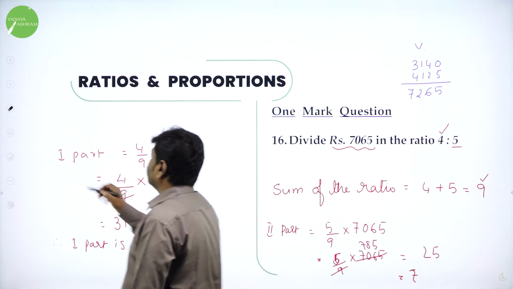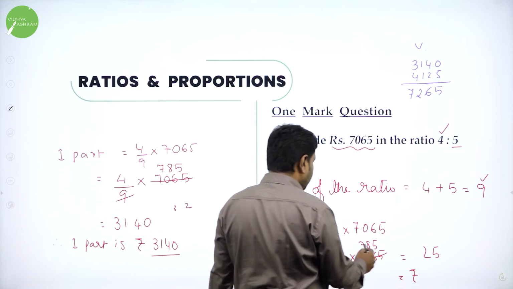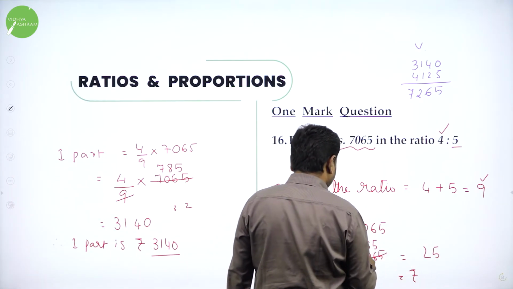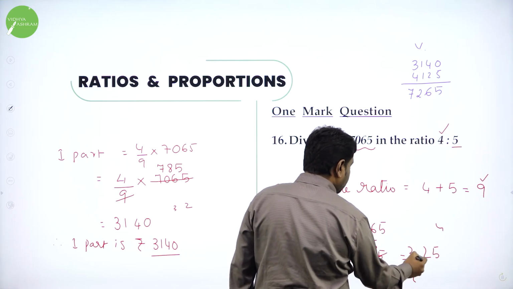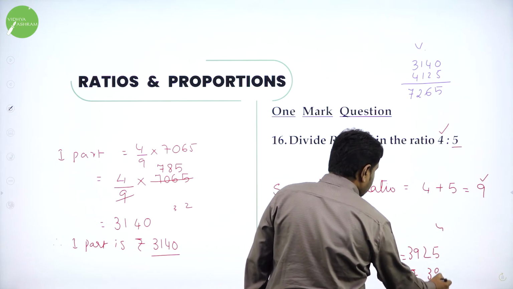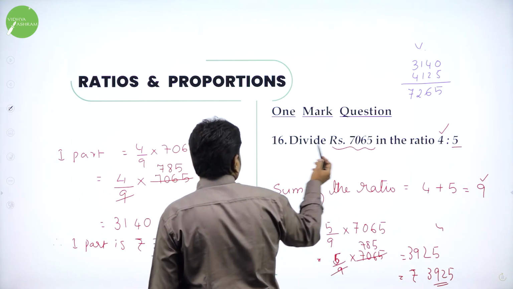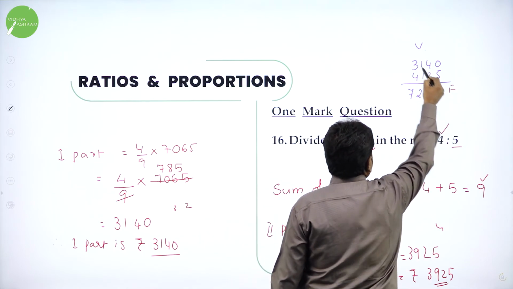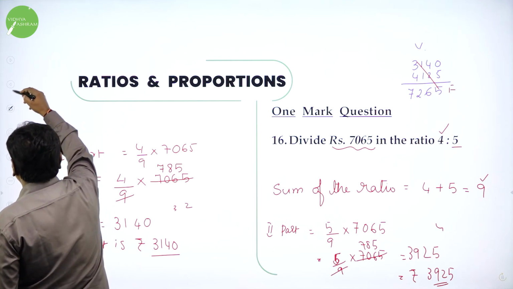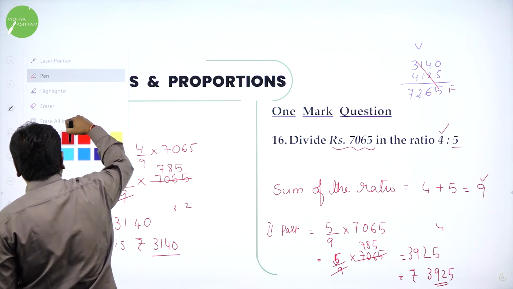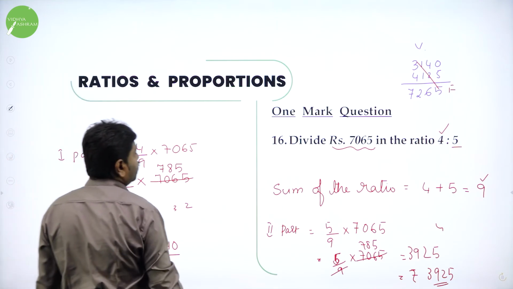So what is the conclusion? Conclusion is verification. Multiply it carefully. 5 into 5, 25. 5 8s are 40, plus 2, 42. 5 7s are 35, 35 plus 4, 39. This is rupees 3,925. This is the second part. Now you add. When I verified, it failed, because earlier there was a wrong entry due to wrong multiplication. So verification is a better technique, so that you come to know whether you have done it correctly or not.